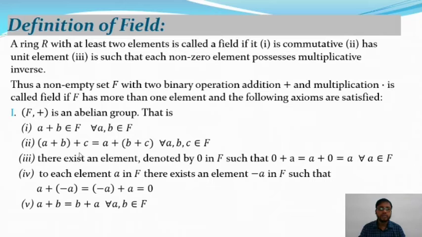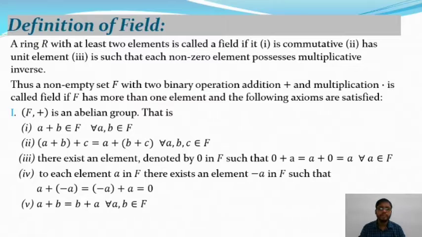Now the fourth property of the abelian group: to each element a in F there exists an element -a in F, such that a + (-a) equals (-a) + a equals 0, where 0 is the identity element. This is the inverse property of the group.